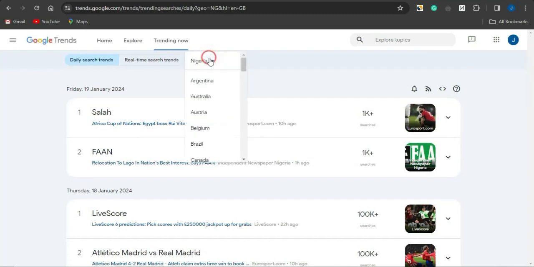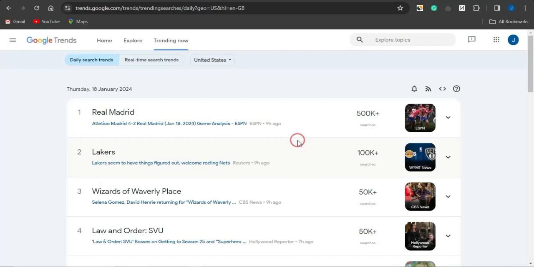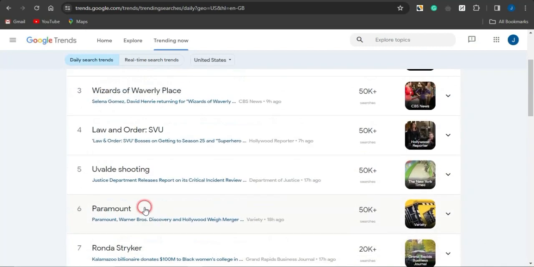You can change this right here. Maybe you want to just simply check out the United States. You can go on to checking out what is trending in the United States. About 500,000 plus searches right now. You can see Lakers are actually trending. The Wizard of Waverly Place actually trending, and a lot more other trending topics right now.